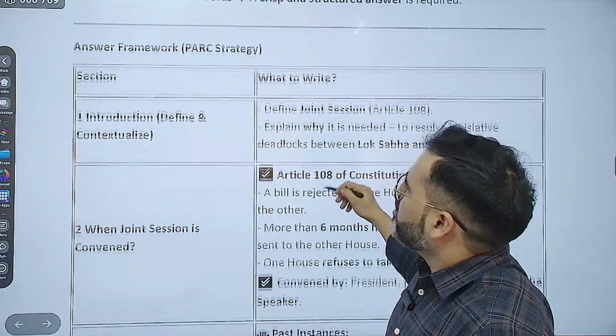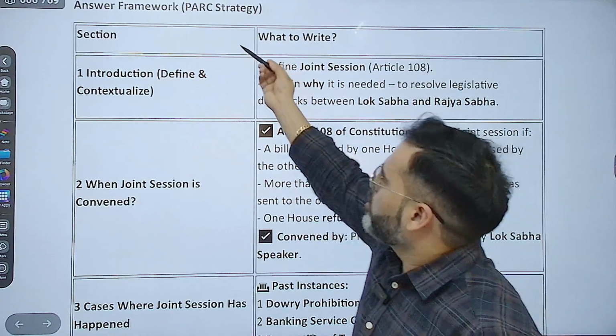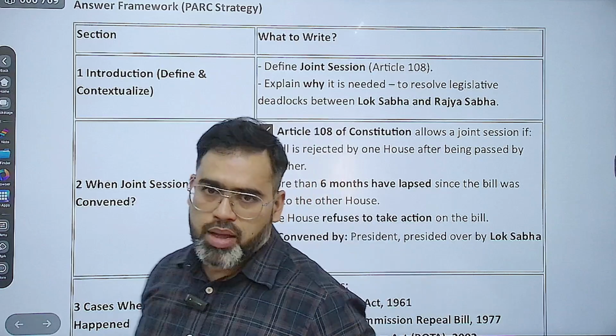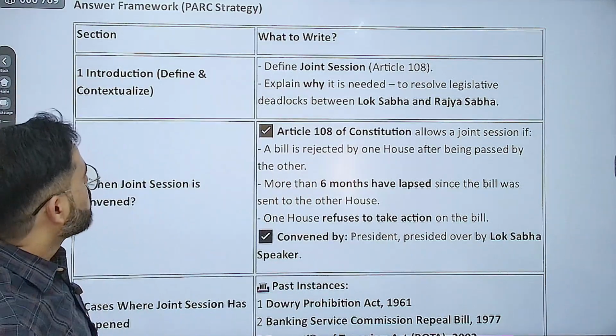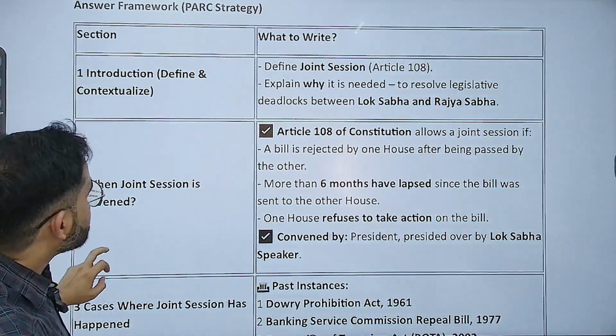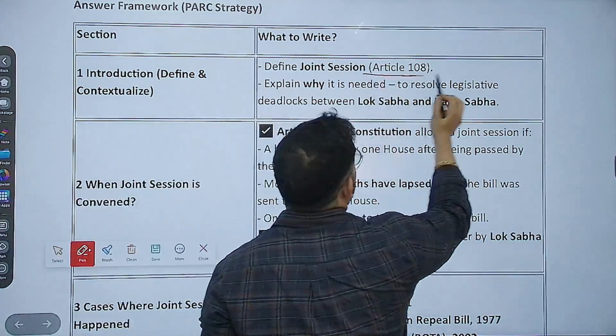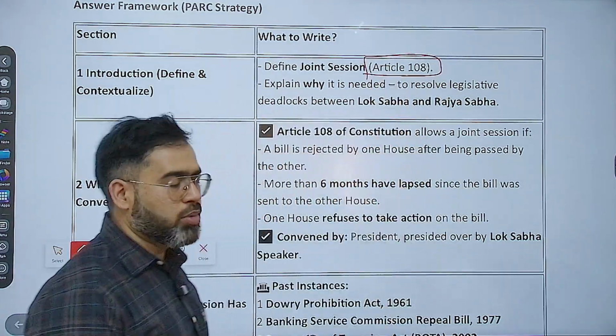अब इसमें जैसे intro क्या है? In total, you have to define and contextualize. You have to follow the PARC approach also. That means first is purpose. So define joint session. So joint session is mentioned under Article 108. Correct? ये important है. This you have to remember always. Article 108 talks about the joint session.